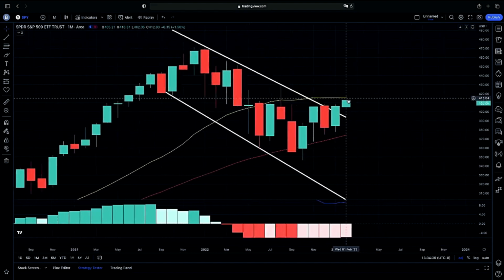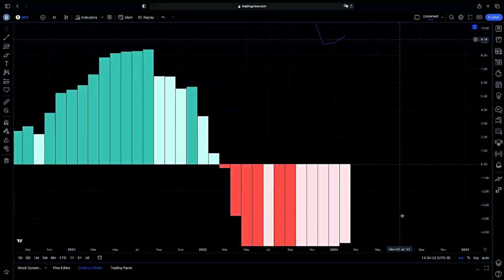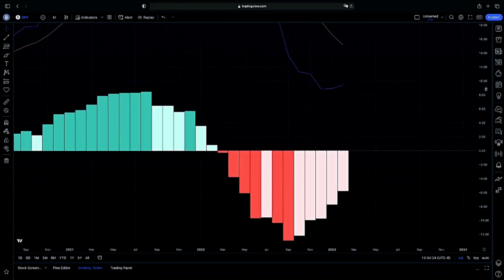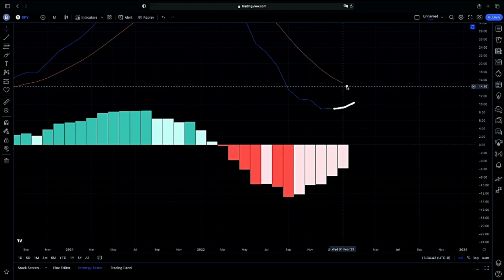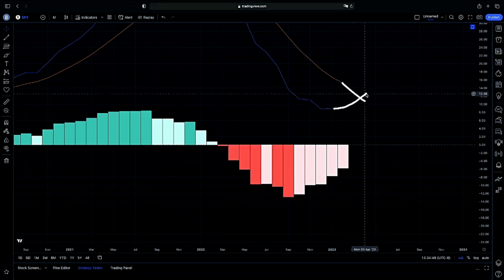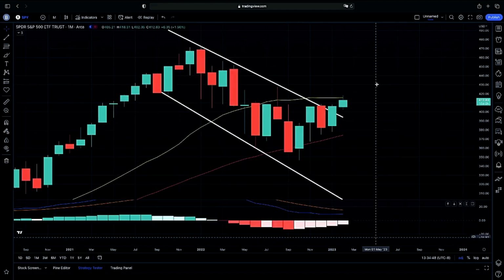But again, very much testing our 20 monthly moving average. And if we want that strength, that possible continuation, which we have been, again, getting that strength to the upside intraday since our 12 EMA on our monthly chart has been curling. And we mentioned, again, that does show us that short-term momentum. But overall, we need a cross here to show that we're going to continue on with that long-term momentum.